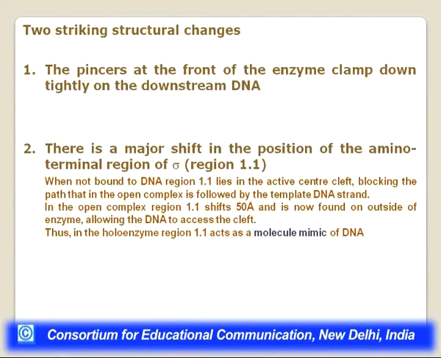In fact, when you look at the ionic composition, this 1.1 region is very negative in nature, just like DNA. And the cavity where it is sitting, the active center cleft, is very positive. All the amino acids in there are very positive. So that is how it can act as the DNA, sitting in place of DNA, but when the open complex is formed, it is displaced, and now the DNA template strand can pass through and the transcription can occur. So the structural changes are basically leading to the formation of this open complex.